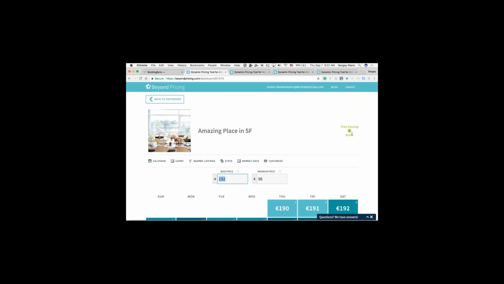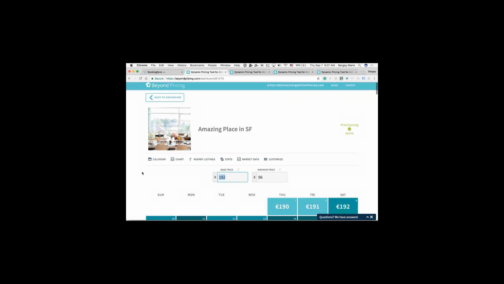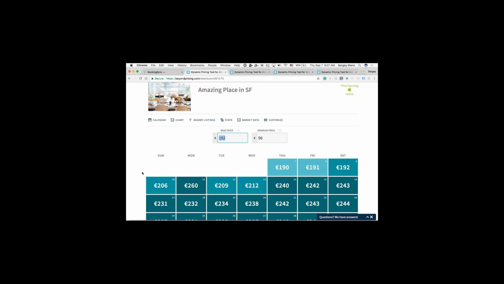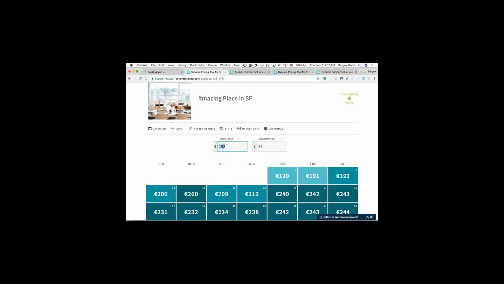So it's great. This is the calendar view, and before we jump into it too much, the first two things that I want to show you are the base price and the minimum price. So the base price, quite honestly, is the most important thing that we have. If there's one thing that you get out of today's webinar, that's the base price. So think of this as the starting point for all of our fluctuations. So we'll automatically increase your price for high demand season, and we'll automatically decrease it for low demand season, but we need a starting point.